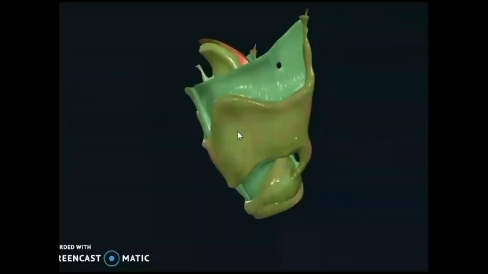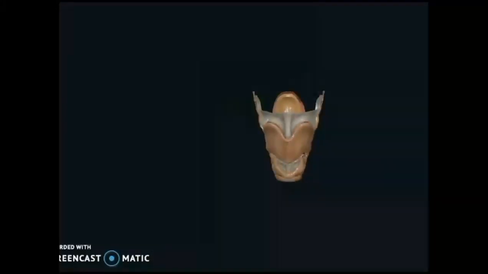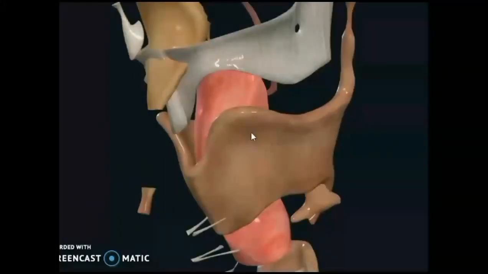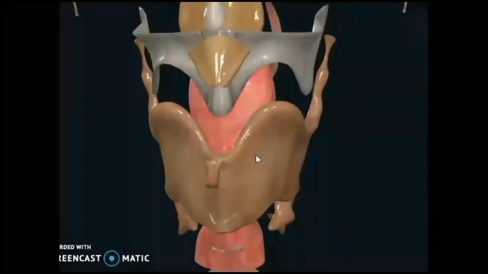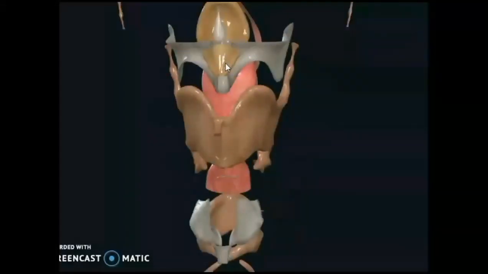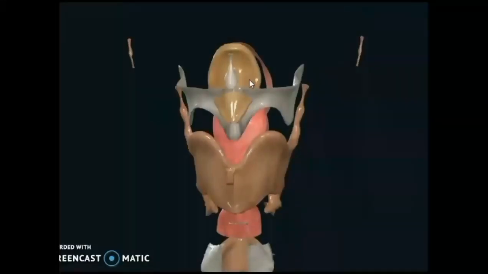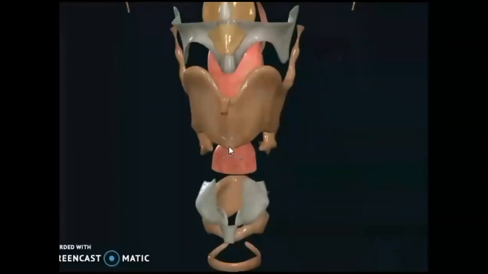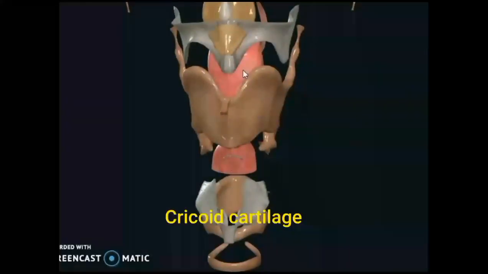And when you see the cartilaginous framework here, it has 9 cartilages in total. When you disarticulate them, they will be visible like this. You can see the thyroid cartilage, shield like, incomplete, open posteriorly, and you can see the epiglottis cartilage, leaf shaped, and below you are seeing the ring like cricoid cartilage. This is cricoid, what you are seeing here.